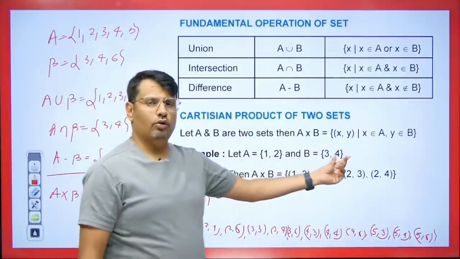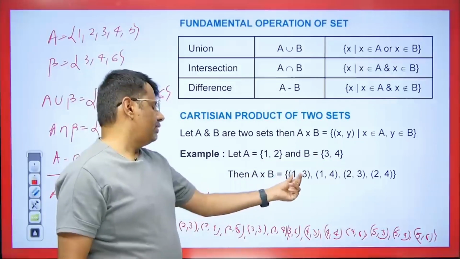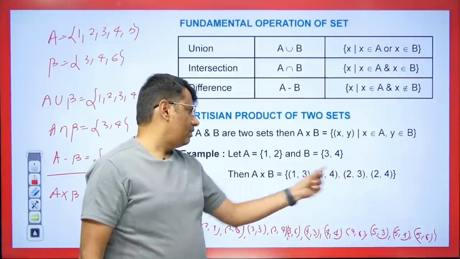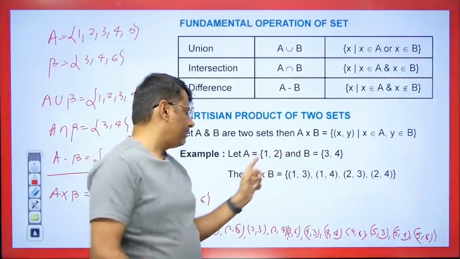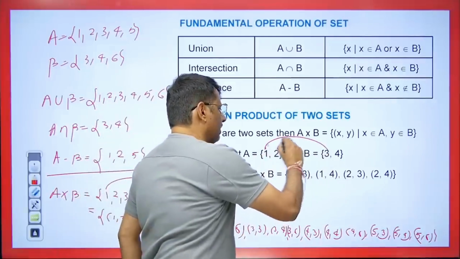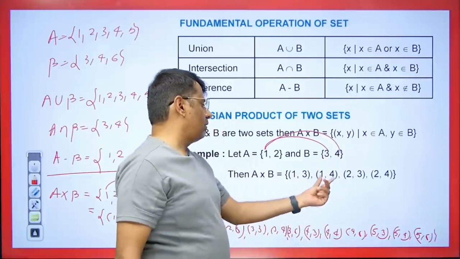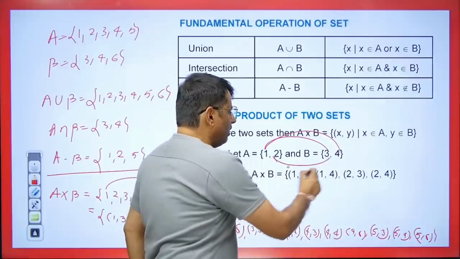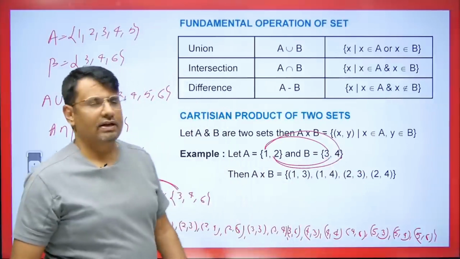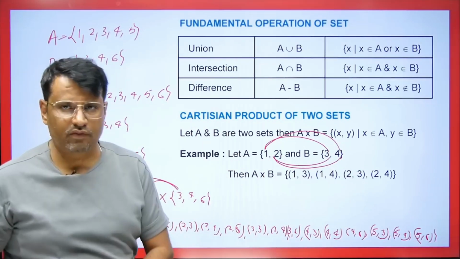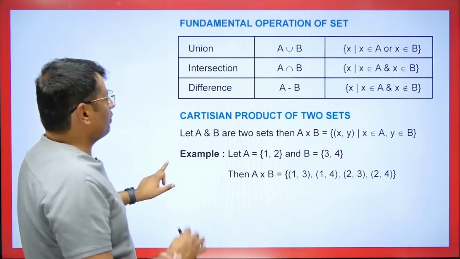Like we have given two sets here, we have to find the Cartesian product of these two. So what we will do, students? So first element of A will go with first element of B. We get 1, 3. Then first element of A and second element of B and so on. So we get 1, 3, 1, 4, then 2, 3 and 2, 4. This is how we write it, and this is known as the Cartesian product of two sets.